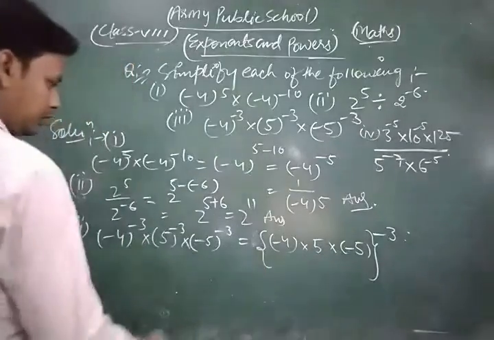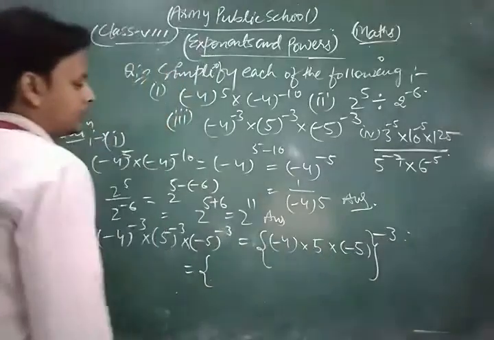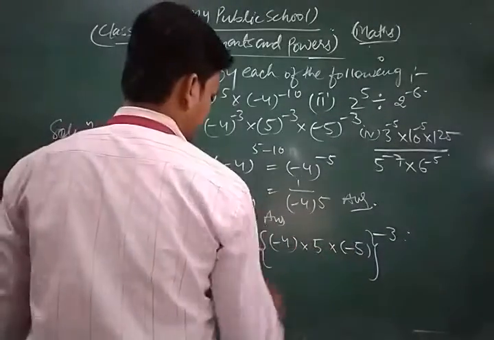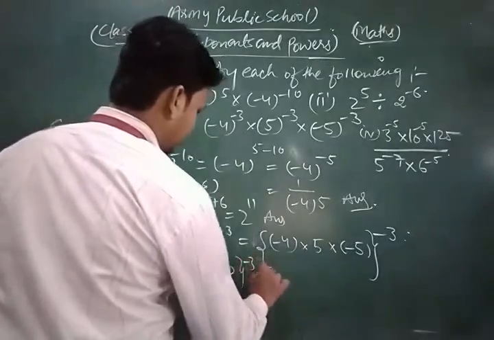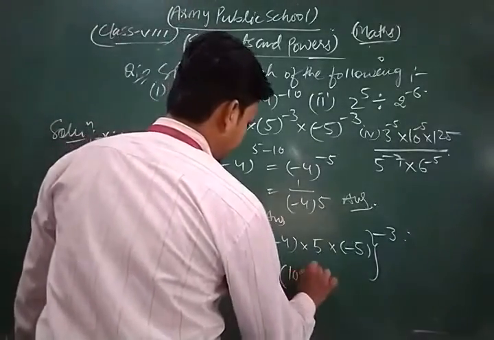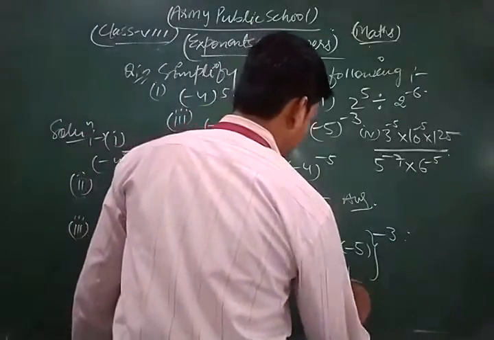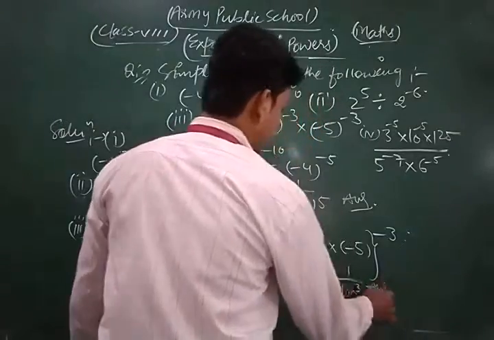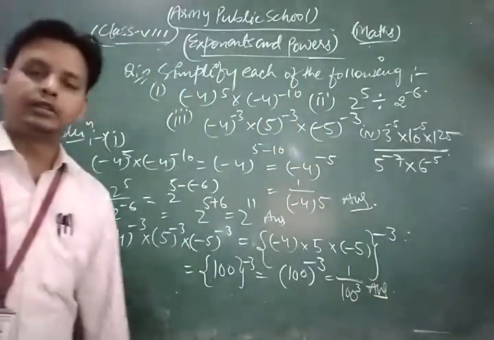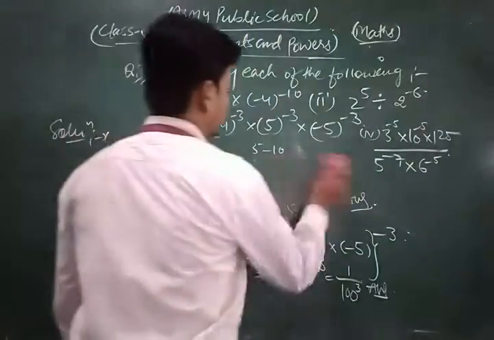Now we simplify them. So minus 4 times 5 is minus 20, and minus 20 times minus 5 is plus 100. So plus 100 to whole power minus 3, or we can write 100 to power minus 3, or we can write 1 upon 100 to power 3. This is the required solution. Similarly, we take the last part of this question.